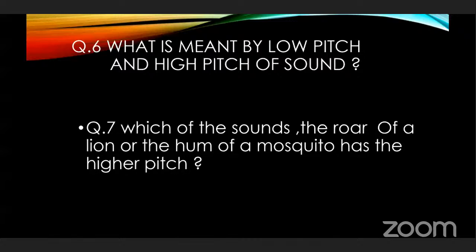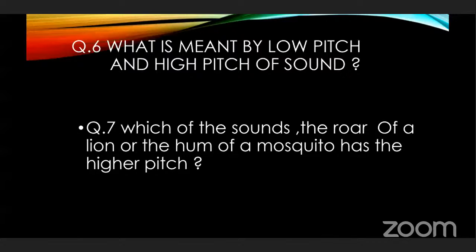If it is closer to the ear, it seems higher. Then the frequency is higher. Then the hum of a mosquito has the higher pitch. Yes, very good. The roar of a lion is a low pitch sound.